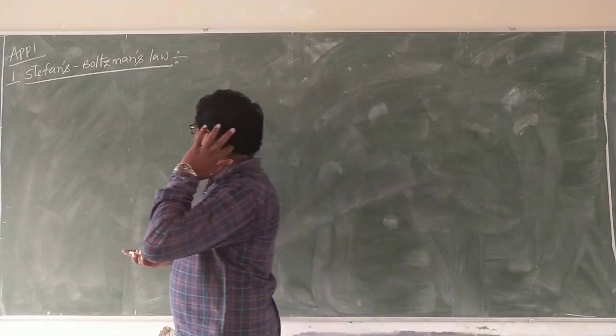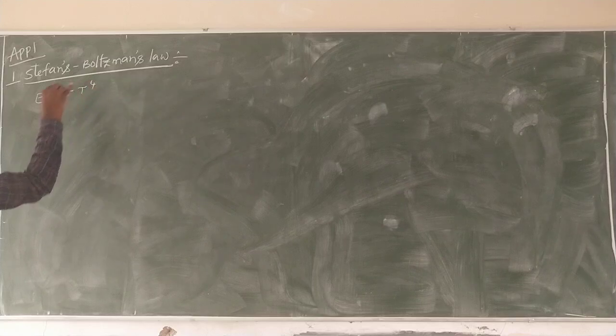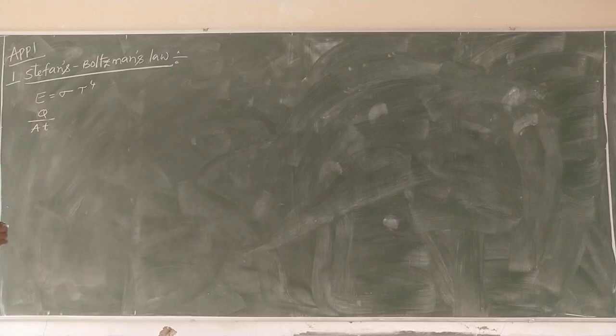Now, what is the formula of emissive power of a black body? E is equal to sigma T power 4. Again Q by A T, as I told you yesterday, is equal to sigma T power 4.